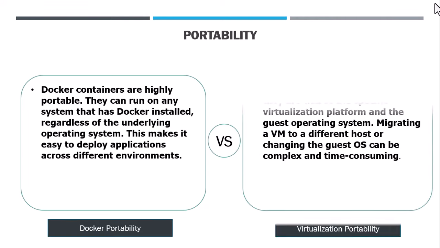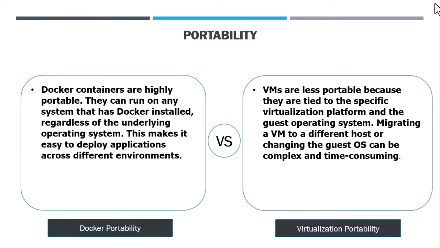On the other hand, virtualization portability: VMs are less portable because they are tied to the specific virtualization platform and the guest operating system. Migrating a VM to a different host or changing the guest OS can be more complex and time consuming than with Docker.